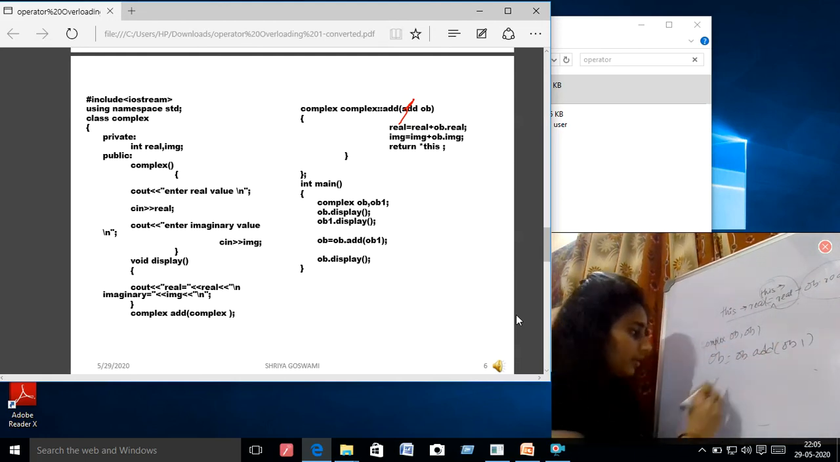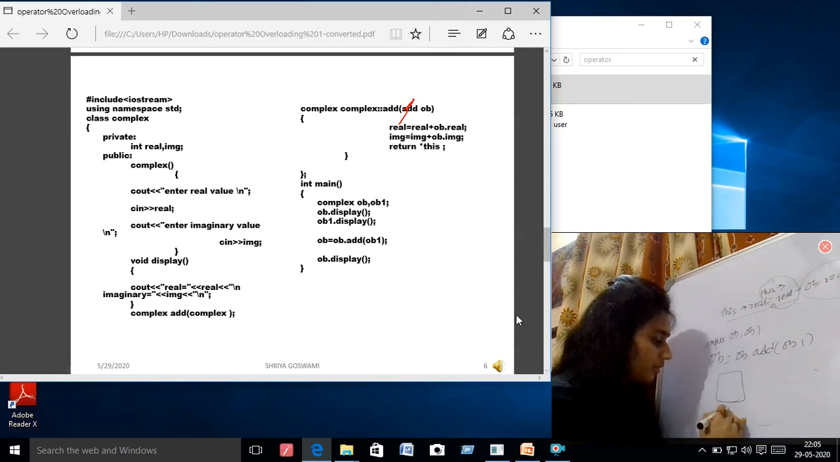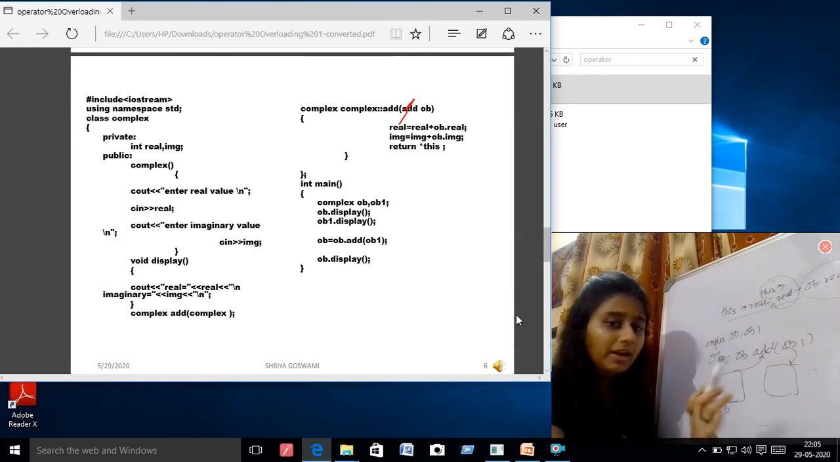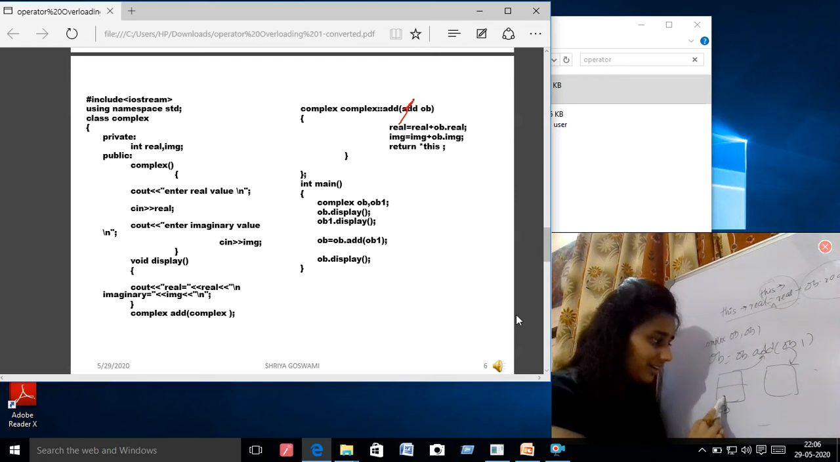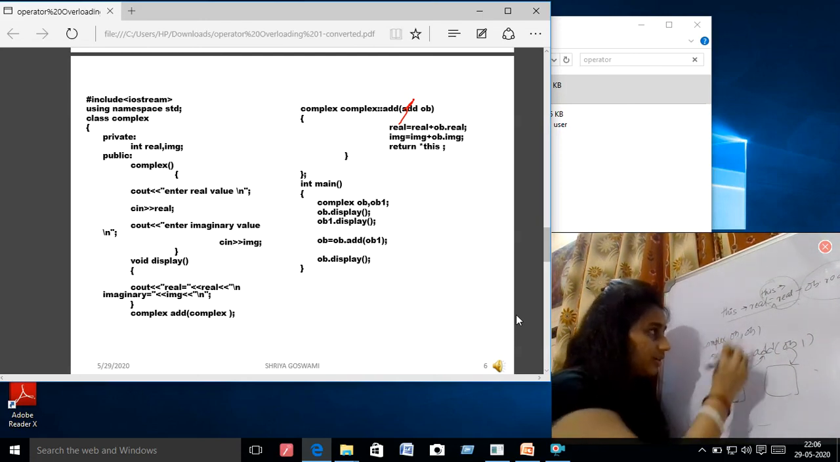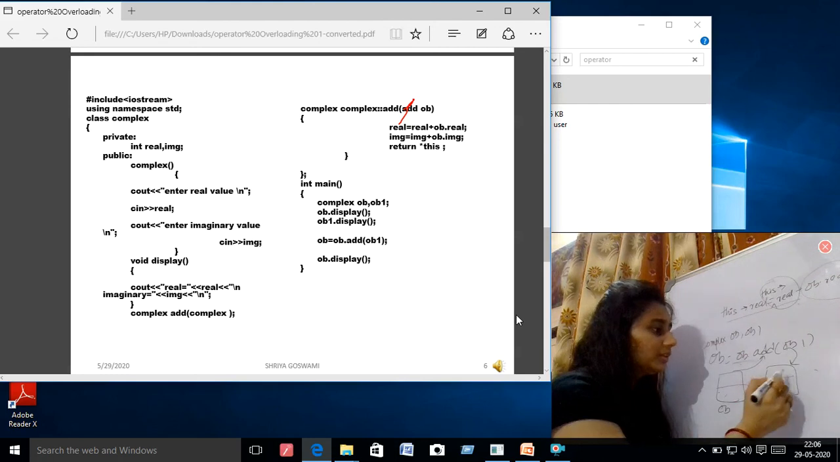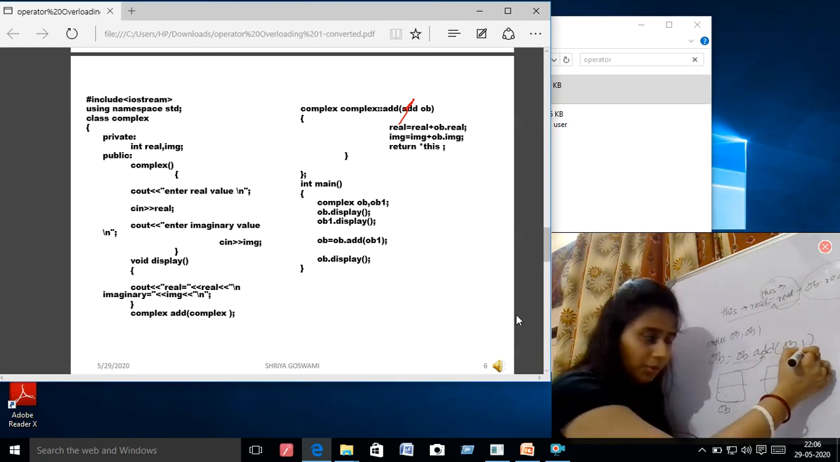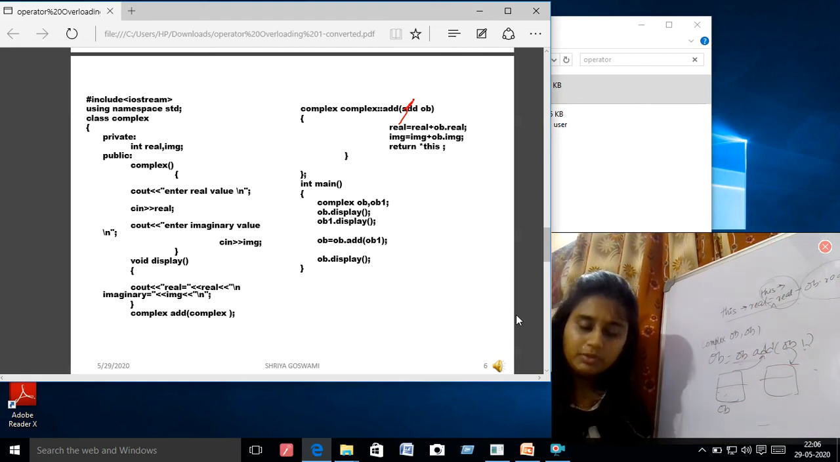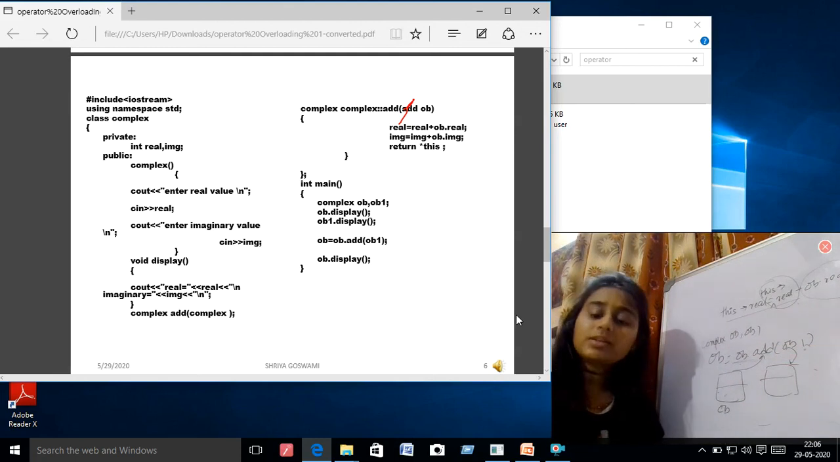So here it is ob which is calling the add function, and ob1 is explicitly passed. According to the definition, the current class data is added with the data of the object which is passed, and we are getting the result. Without using the operator function, we can also do this in this way.